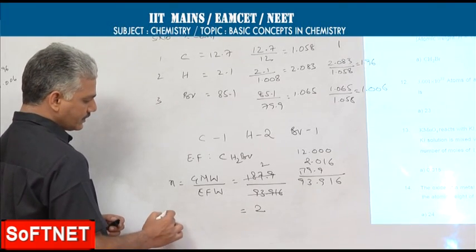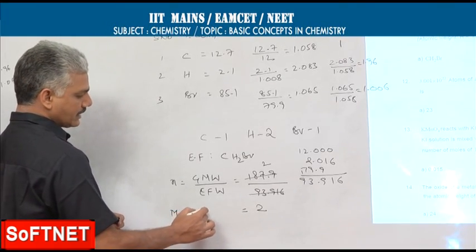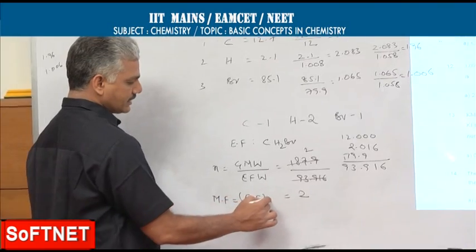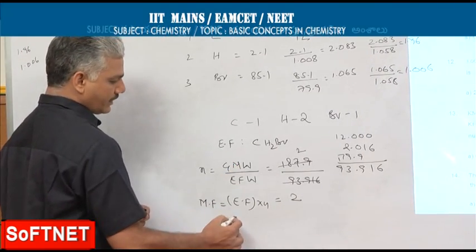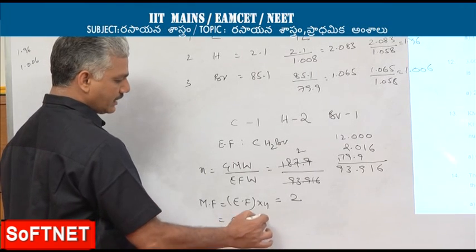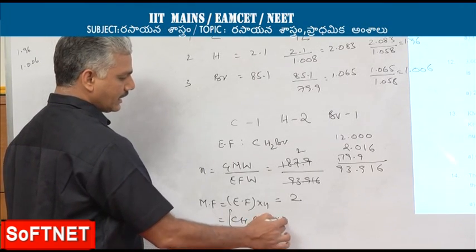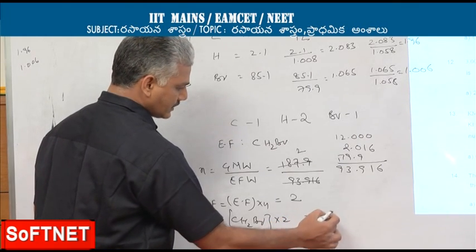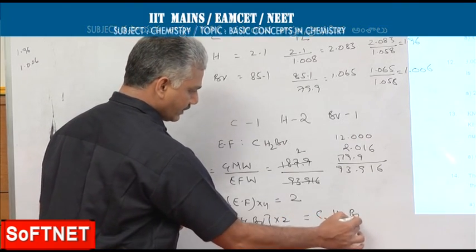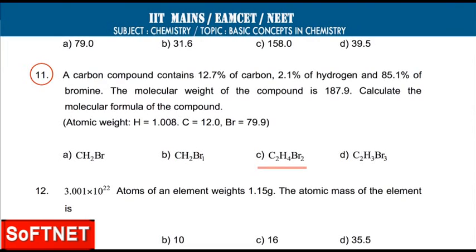When N factor is 2, the molecular formula is calculated by using the relation empirical formula into N factor. Empirical formula came out to CH2Br. It has to be multiplied now with 2. So the answer is finally C2H4Br2. The third option, C. So for the 11th problem, the correct answer can be taken as C.